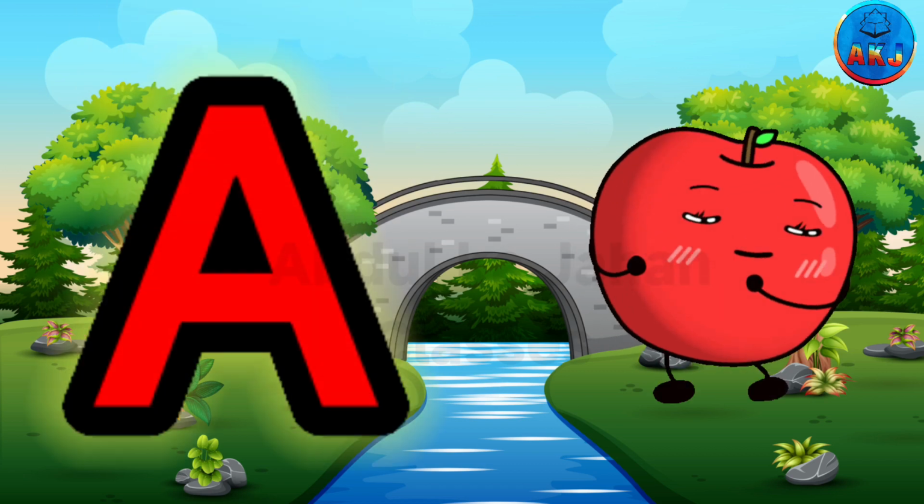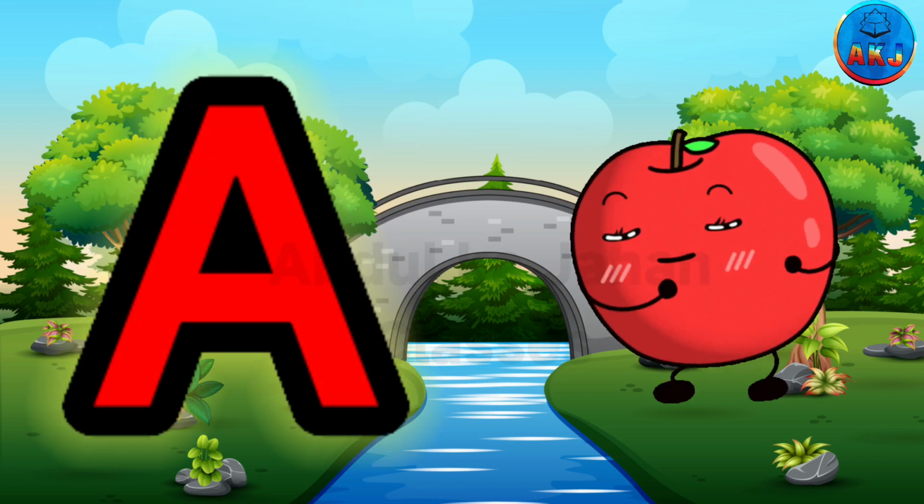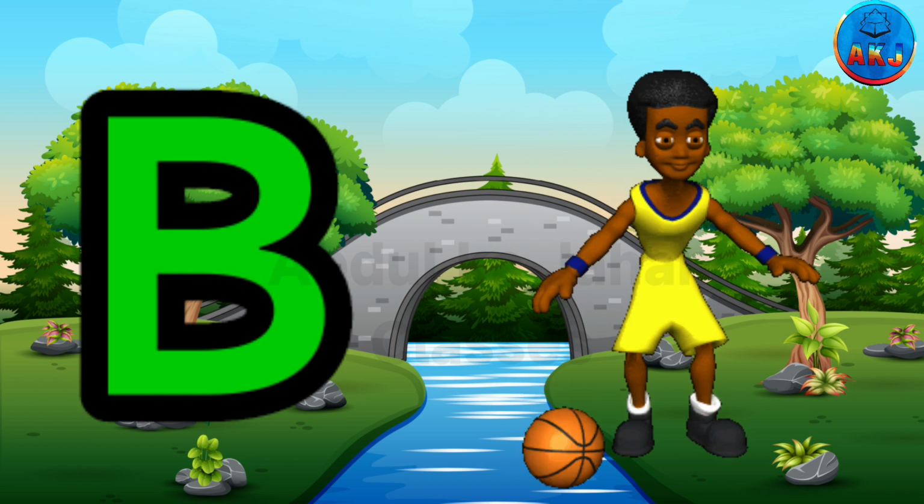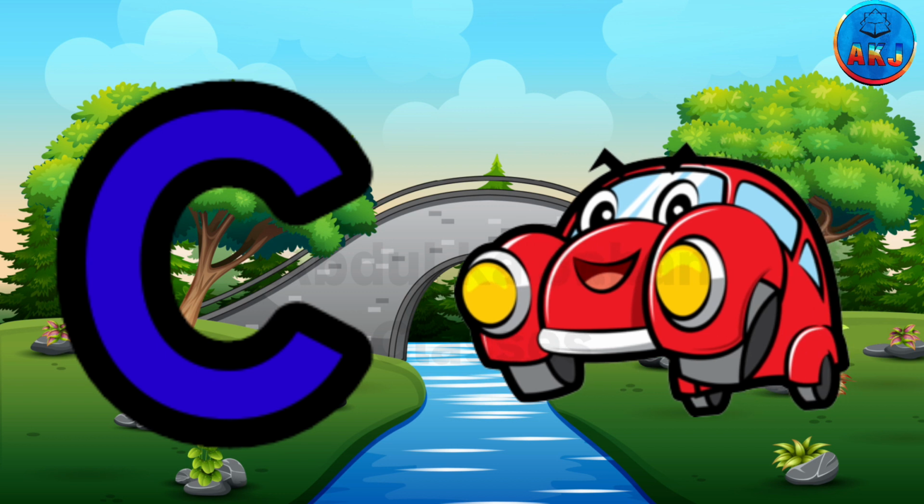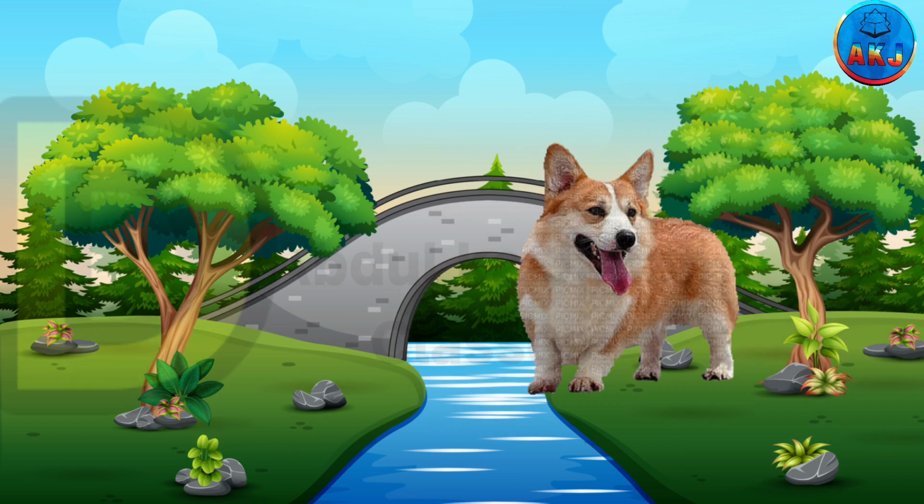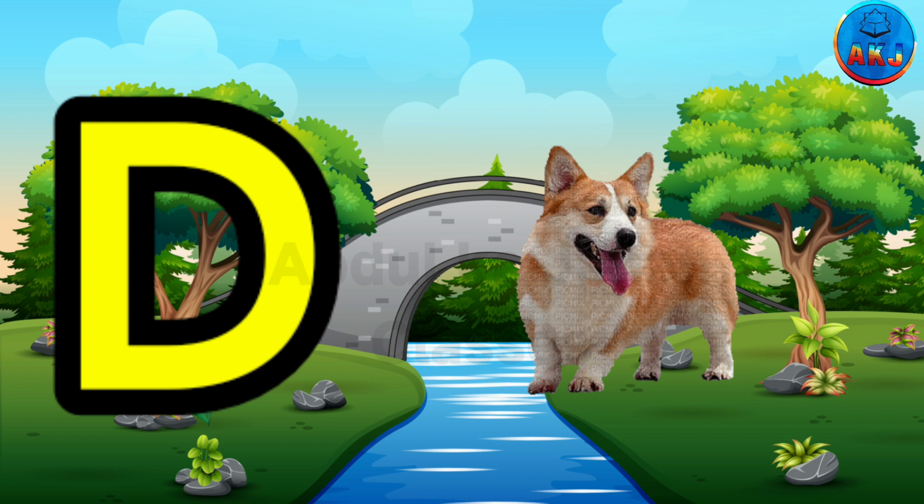A for apple, apple means seed. B for ball, ball means game. C for car, car means car. D for dog, dog means kutta.